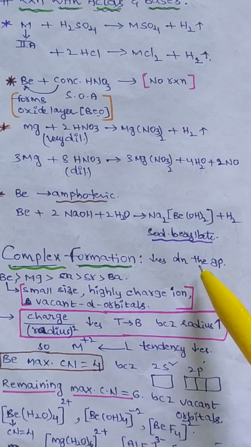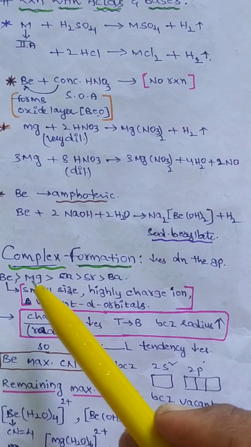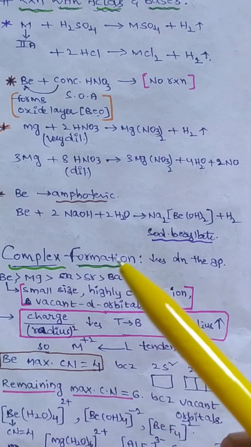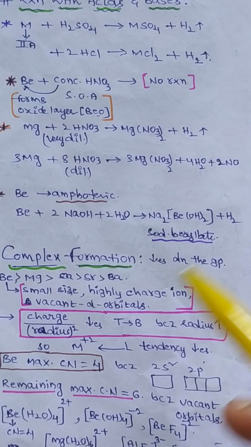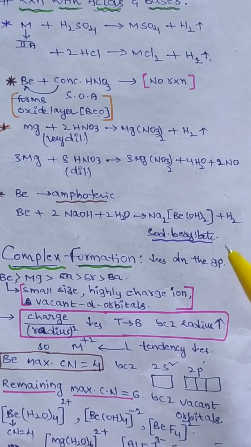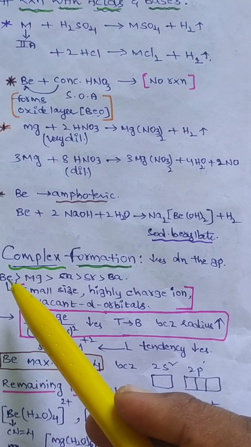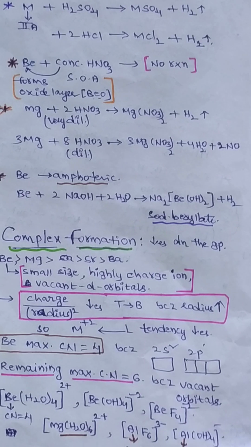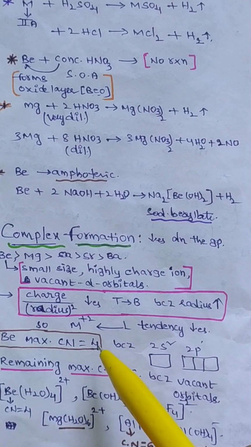Next one is complex formation. Complex formation decreases down the group. That means beryllium forms more complex compounds when compared to barium. Why? What is the cause for the formation of complex? Smaller size, more polarizing power, and vacant d orbitals. See now, beryllium is the smaller size, more nuclear charge, so therefore it can form complex compounds very easily. Now beryllium maximum coordination number is 4.